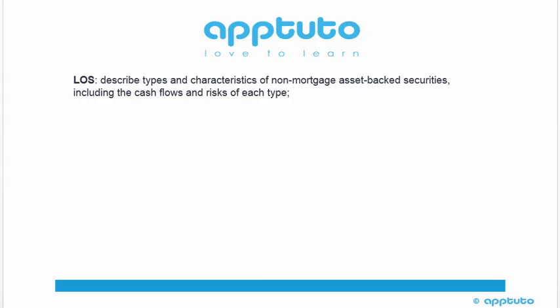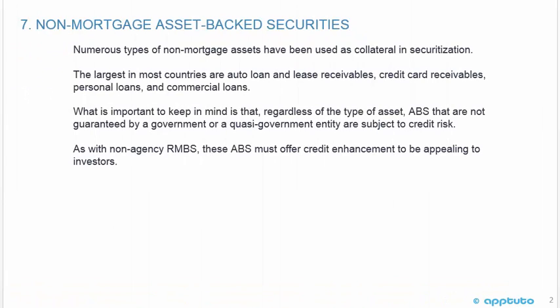This LOS is to describe types and characteristics of non-mortgage asset-backed securities, including the cash flows and risks of each type. Numerous types of non-mortgage assets have been used as collateral in securitization. The largest in most countries are auto loans and lease receivables, credit card receivables, personal loans, and commercial loans.